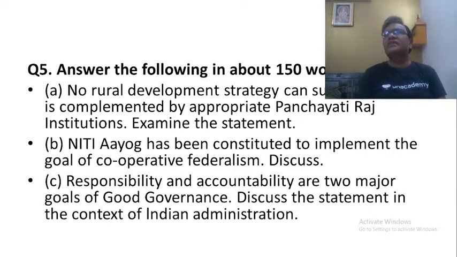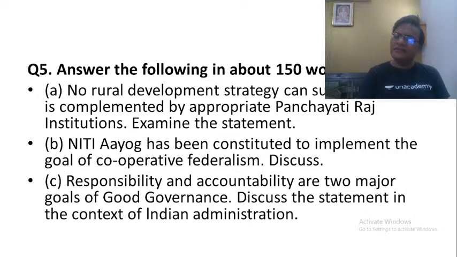So they made sure that the administrators were only made accountable to their superiors in hierarchy, but not to anyone else. This is what they have done, and then after that, we have continued with the same structures after independence, and that is where it had become problematic.